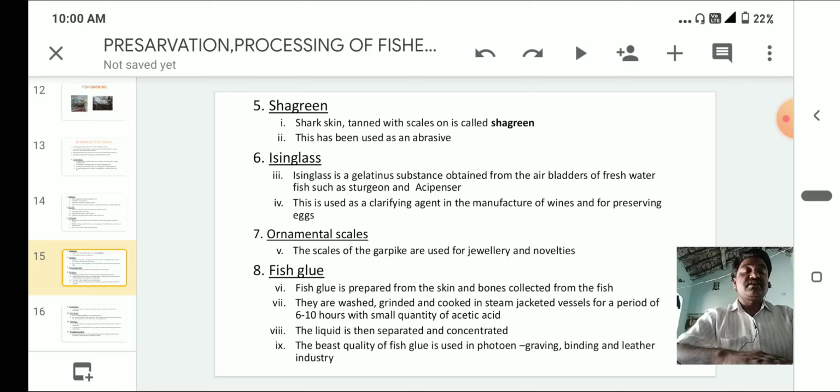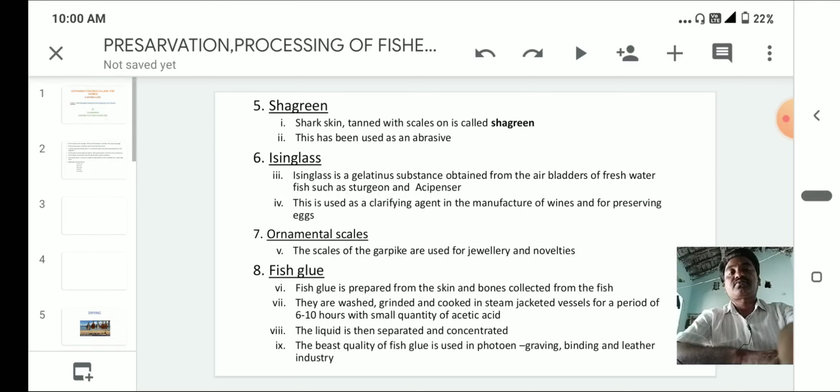And isinglass is a very important substance to filter wines and beers and for preservation of eggs. And ornament scales are also used. And fish glue is also used, especially where a large amount of mucin is present. This mucin is useful in making fevicol-like substances. Okay, so these are the fish byproducts.